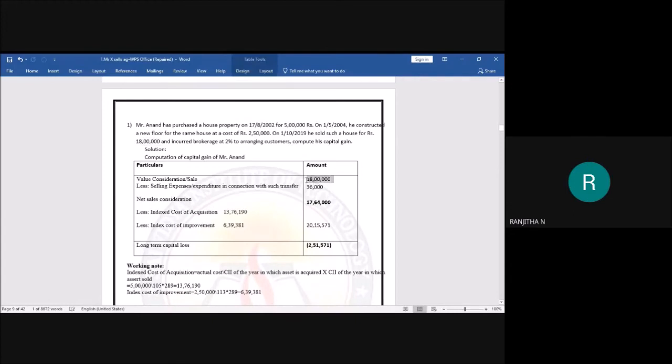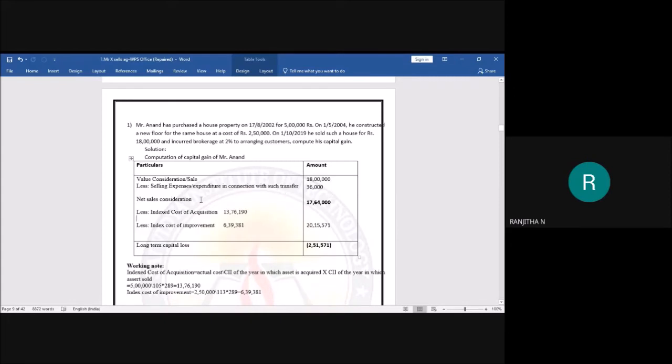Next, go for the selling expenses. What is the selling expenses in the question? 2% of what? 2% on sale consideration, that is 18 lakh into 2%, you get 36,000. Next, the sale consideration is 18 lakh. From that, deduct 36,000.